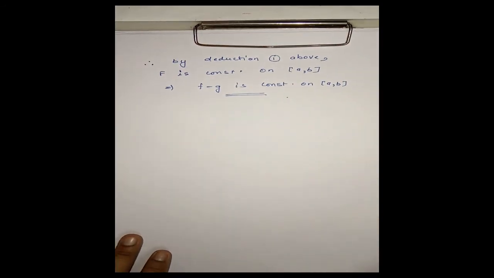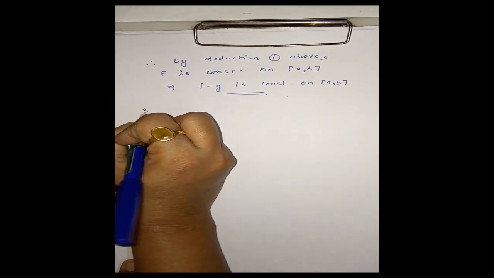Okay, now we come to the third part, third deduction.